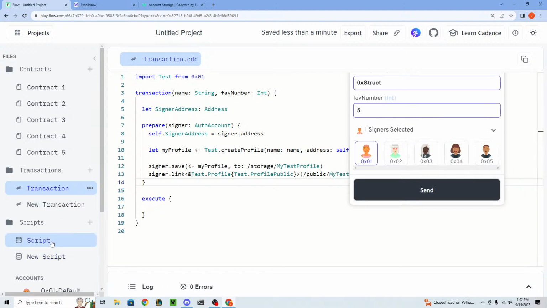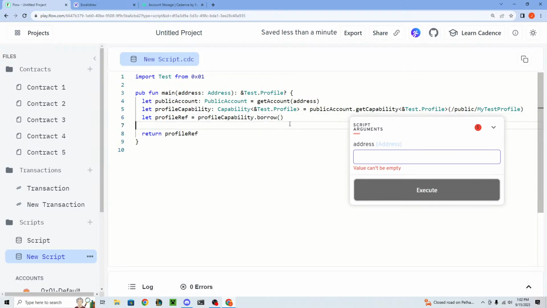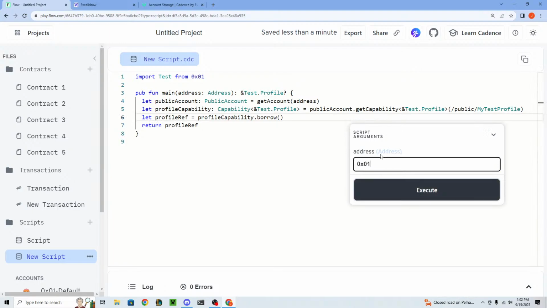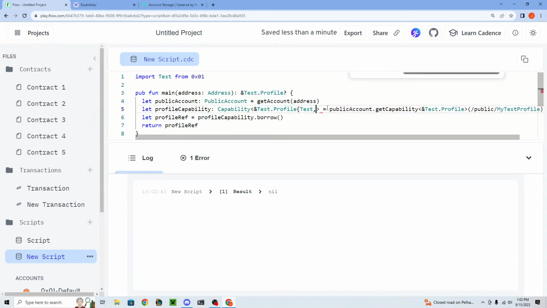We can go into a script now and look, if we try to borrow this type now, it's actually not going to let us, right? It says nil because we're borrowing the wrong type here. The actual type that exists is a test.profile public.